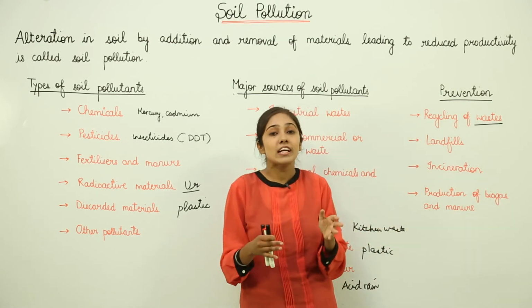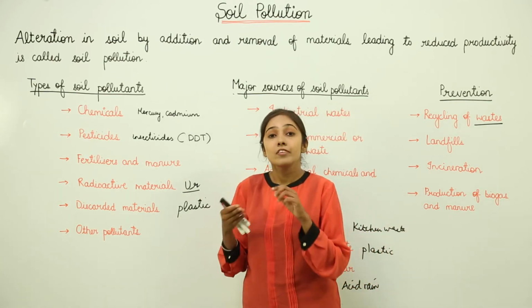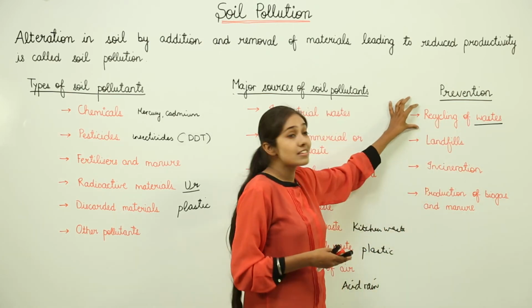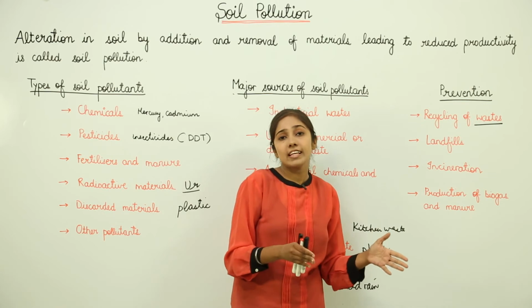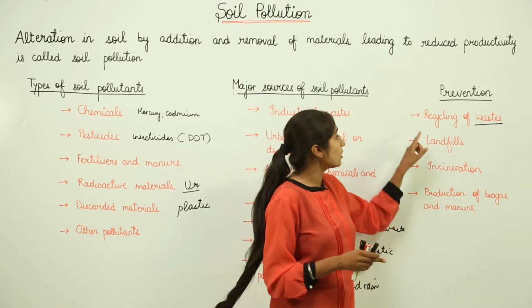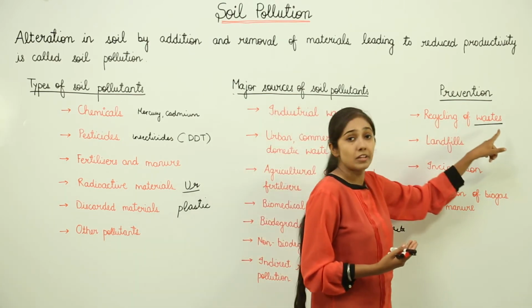So instead of dumping this waste into the soil, leading to soil pollution, we can actually recycle this waste. For example, if we have jute waste, that jute waste can be effectively turned into hardboard, right? So this is how we can reuse the waste or we can recycle the waste.